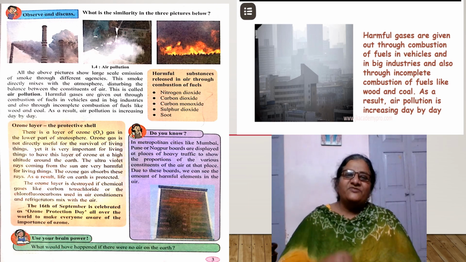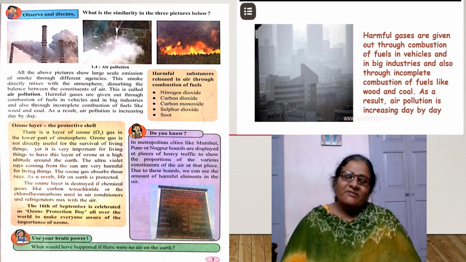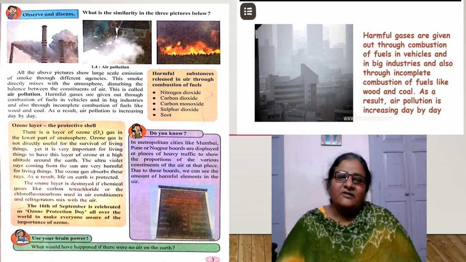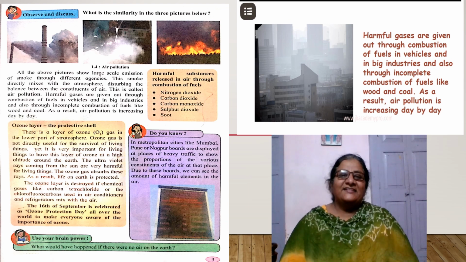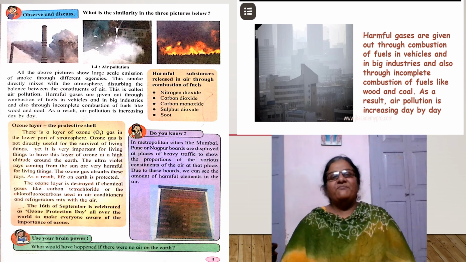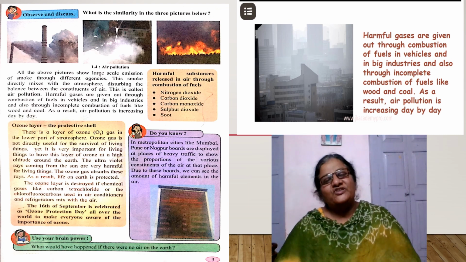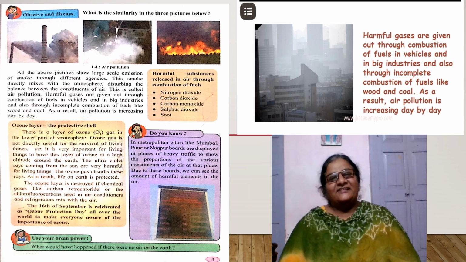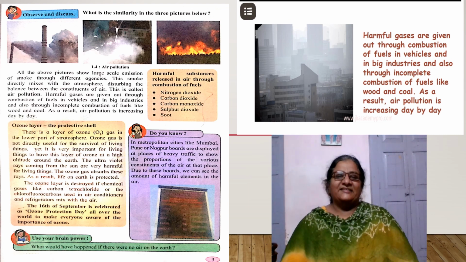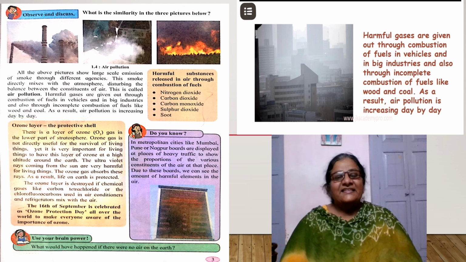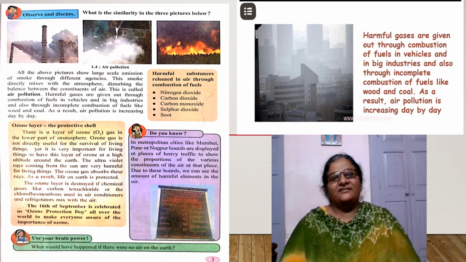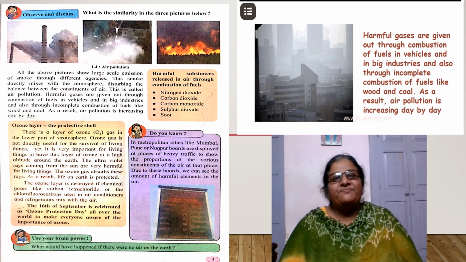To satisfy our needs, man sets up different factories, colonies, and vehicles are made by using other resources. When these factories emit gases in the air, these gases make the air polluted. That is how air gets polluted. We are going to learn about this in this part.